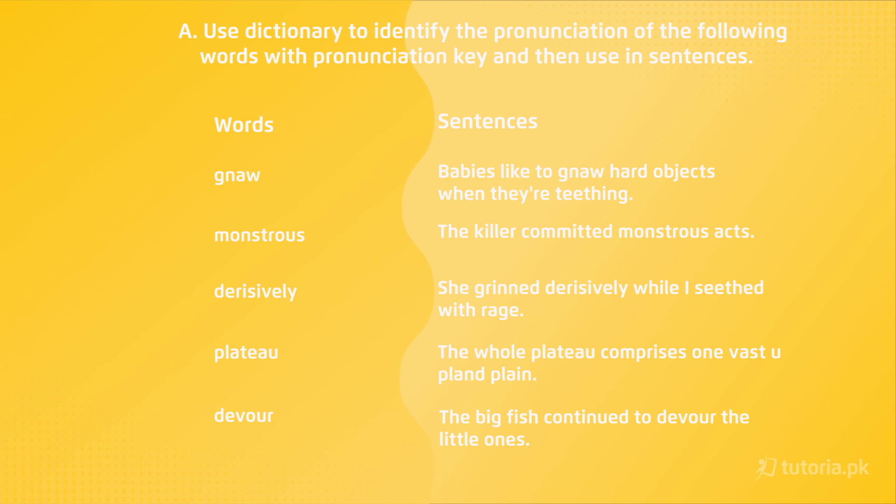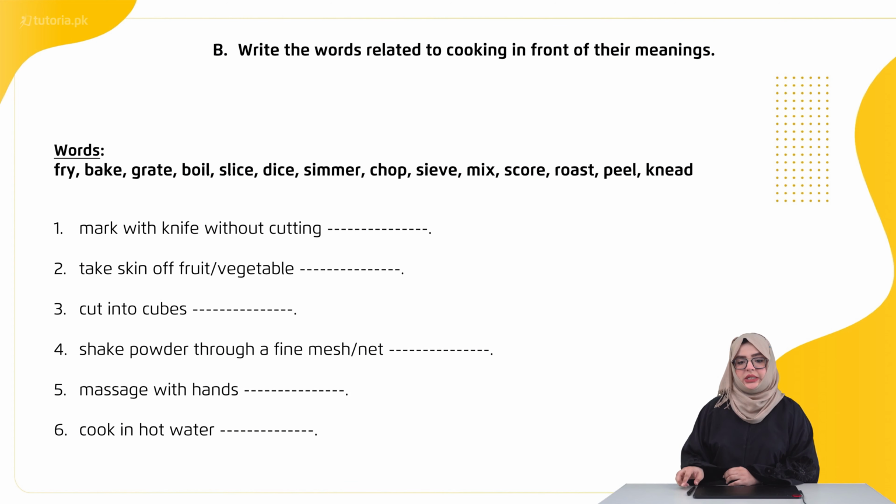Let's move on to second exercise, which is write the words related to cooking in front of their meaning. So हमारे पास कुछ words हैं जो cooking field से related हैं. Their meanings are written and we are supposed to write the exact word in front of the meanings. First is mark with knife without cutting. इसको हम कहेंगे score. Second is take skin of fruit vegetable. This will be peel. Third is cut into cubes. It will be dice.